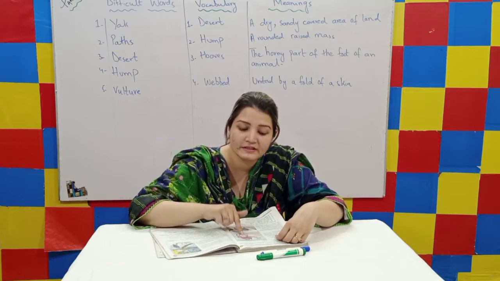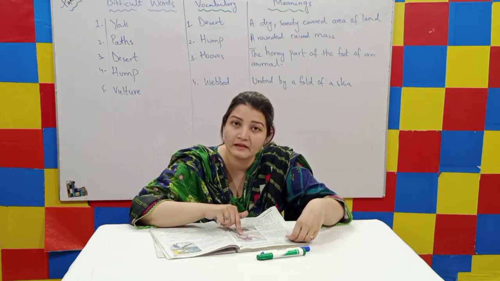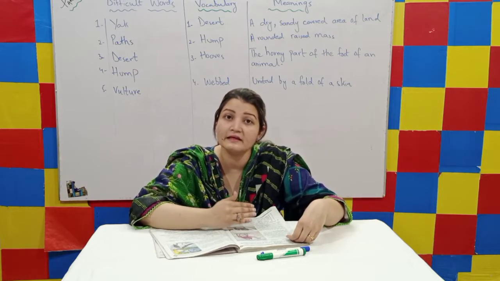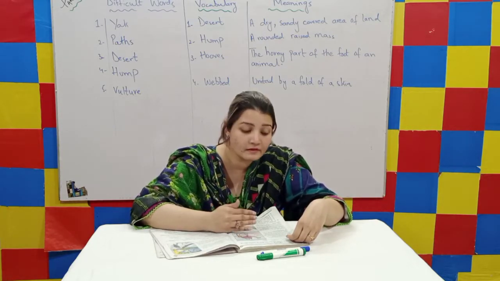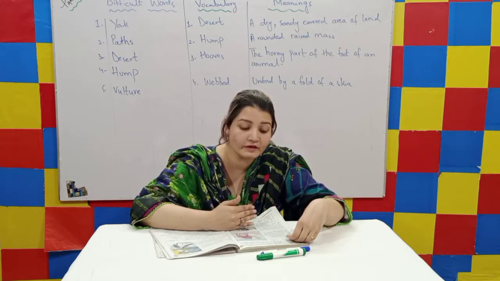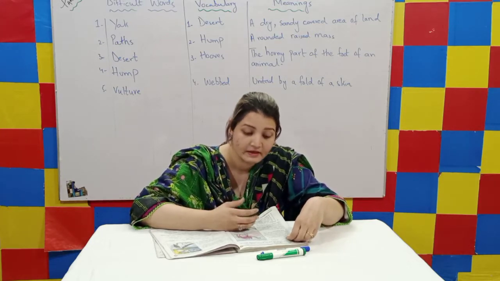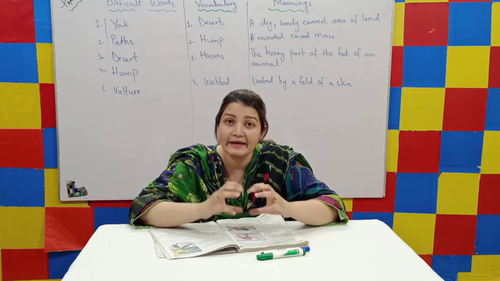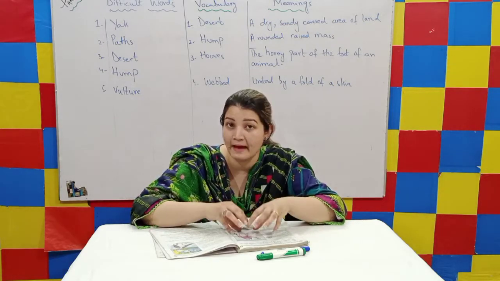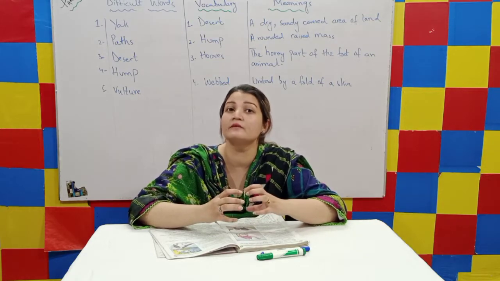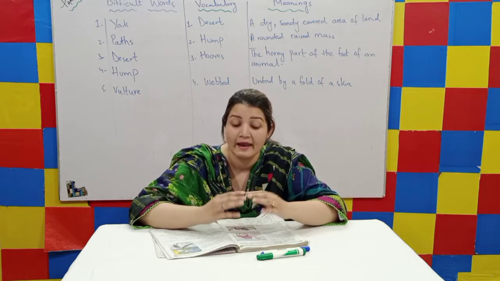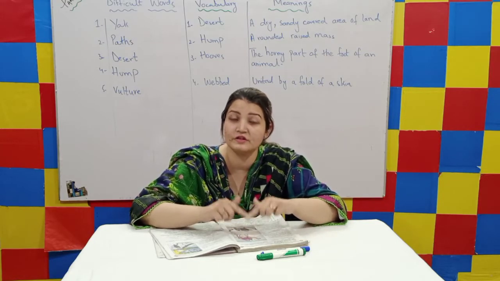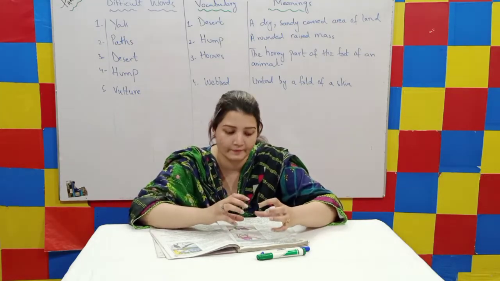Dear students, as you can see in the picture, the camel is given, and the description of this camel is that the camel can carry heavy loads. Normally they are found in dry places like deserts. If the camel eats a lot, there is a hump, a raised mass on its back. It gets bigger when the camel eats a lot. And when it eats little, this raised mass, which is called a hump, gets smaller.